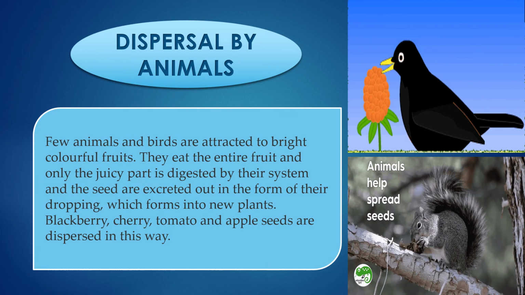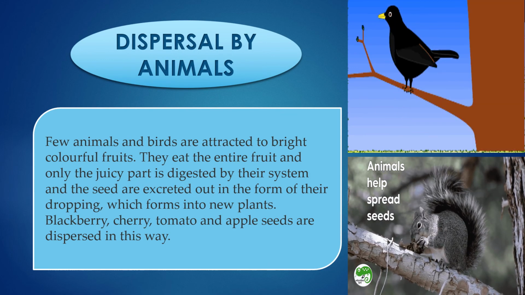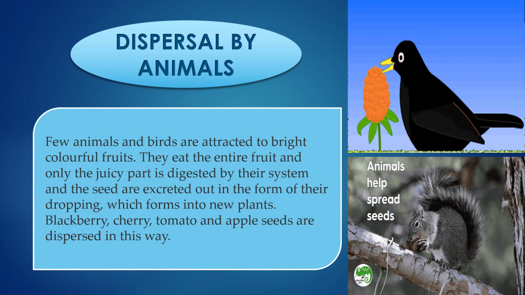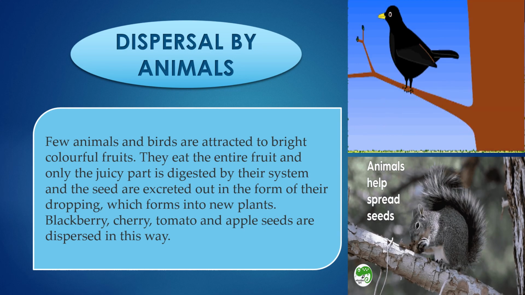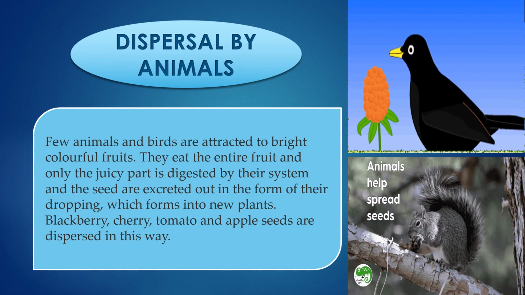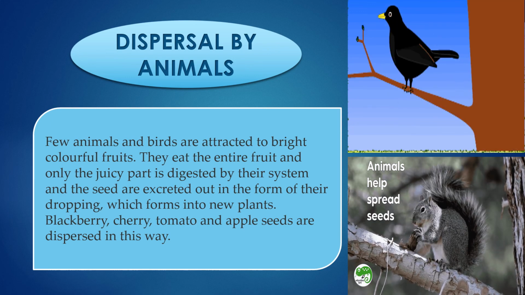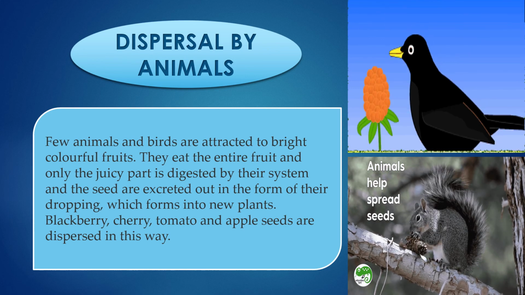Few animals and birds are attracted to bright colorful fruits. They eat the entire fruit and only the juicy part is digested by their system. And the seeds are excreted out in the form of their droppings, which form into new plants. So in this way, the seeds are dispersed by the animals.